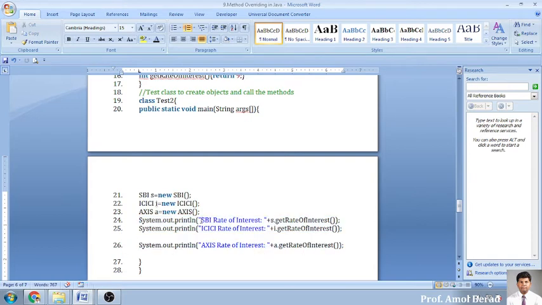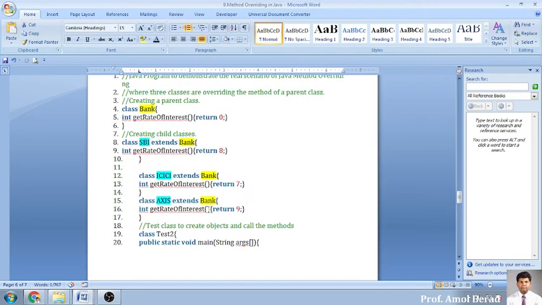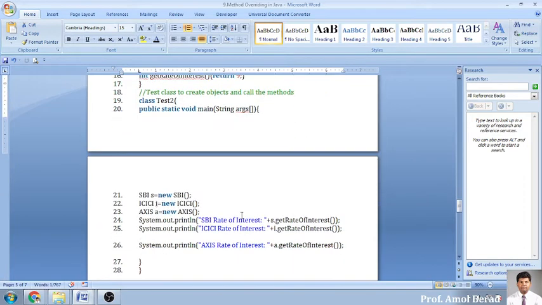Will SBI show its rate of interest as 6, or will it show 0? Oh sorry, 8 or 0? क्या लगता है, 8 रिटर्न करेगा या 0 रिटर्न करेगा? Will ICICI return 7 or 0, or Axis Bank 9 or 0? What is your choice? What is the output now for this SBI? 0 or 8, 0 or 7, or 9 or 0?